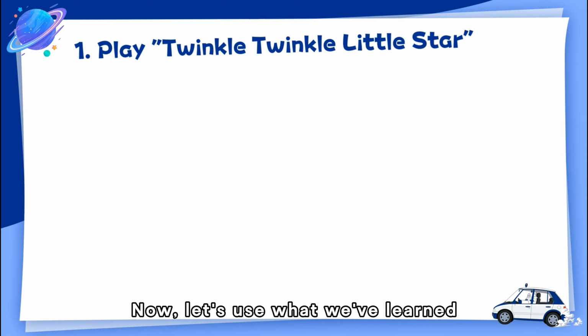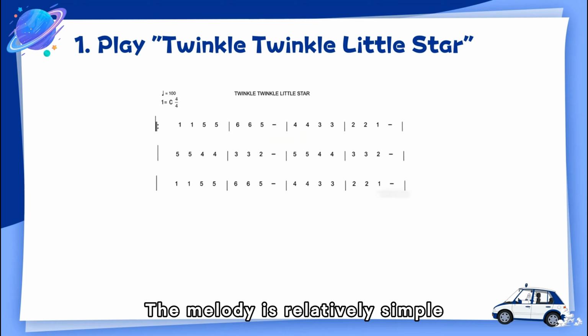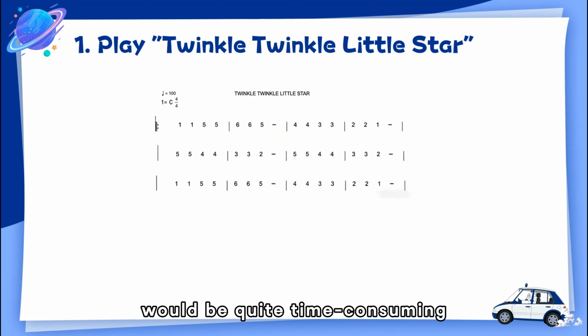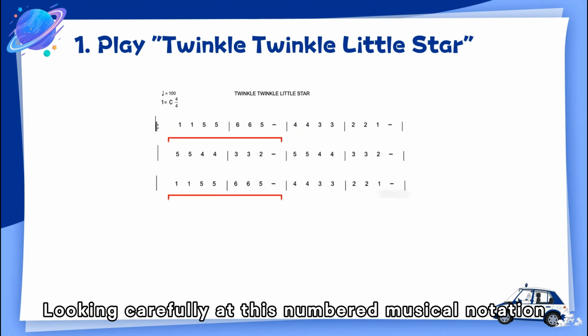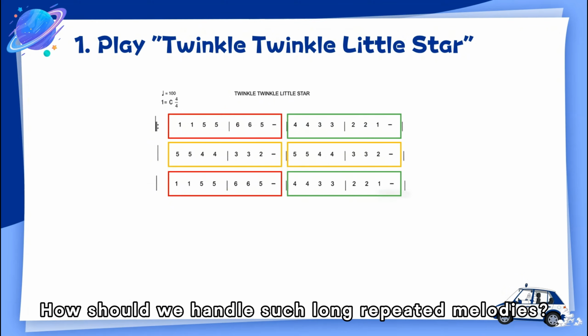Part 4. Smart Car Laboratory. Now, let's use what we've learned to make the smart car play Twinkle Twinkle Little Star. The melody is relatively simple, but there are quite a few beats. Programming and controlling each one individually would be quite time-consuming. Looking carefully at this numbered musical notation, you will find 3 repeated melodic passages. How should we handle such long repeated melodies?